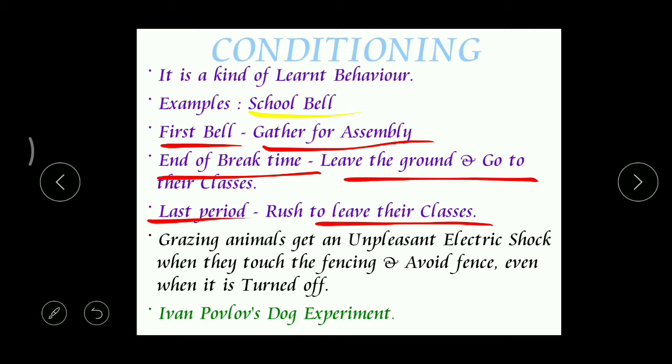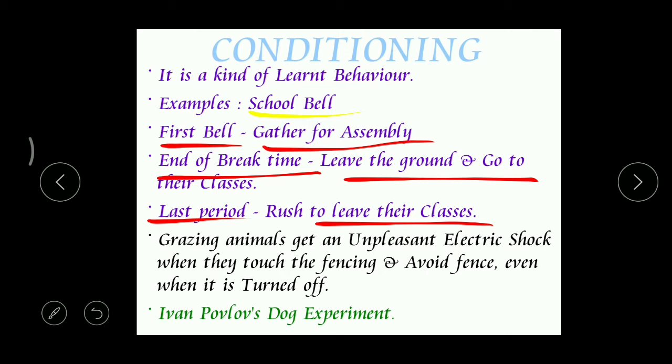And in schooling, you can also get one more good example. There's a national anthem. At the end of the prayer, we go for the national anthem, and at that time we have some rules. We should not talk, we should not move, and we should be in attention position.